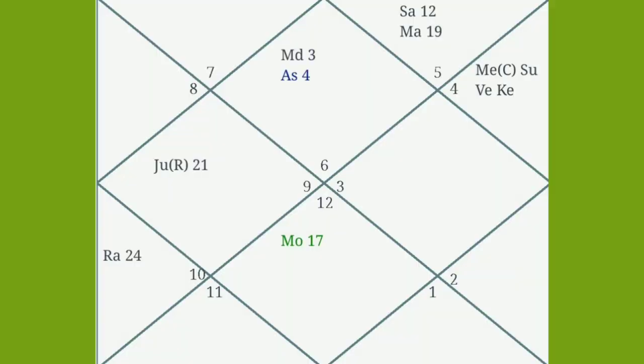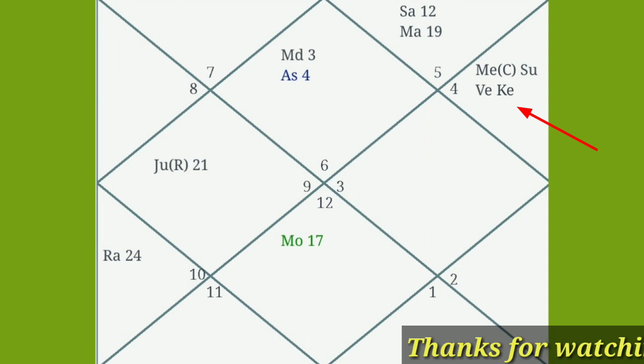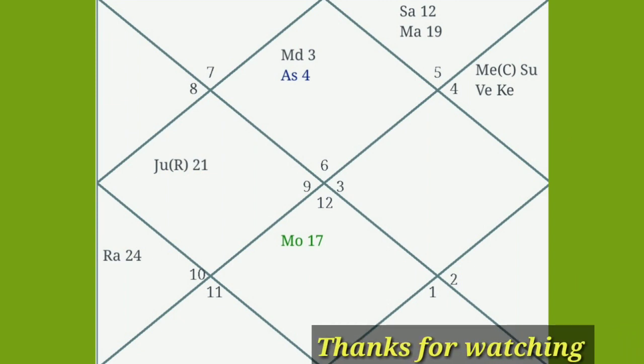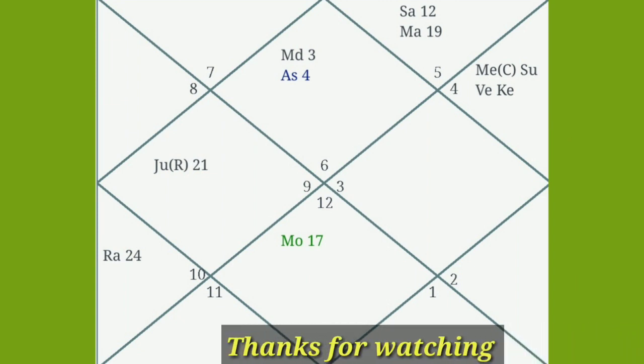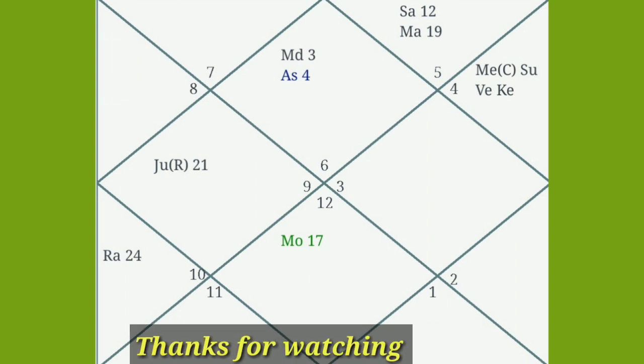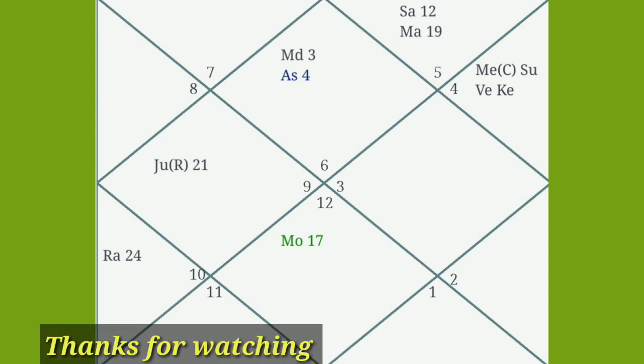For example, in this chart, Sun is malefic as 12th lord and Mercury is benefic as 1st and 10th lord. Here benefic Mercury is combust by malefic Sun, hence Mercury becomes weak by the combustion and also by affliction by a malefic planet Sun. Hope you have gained some knowledge about the combust planets.